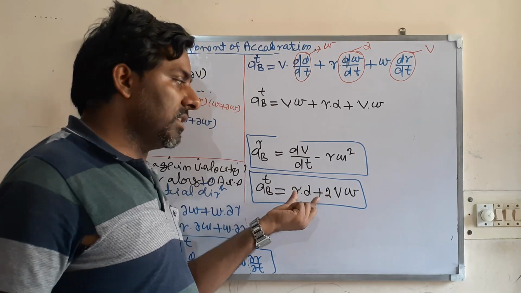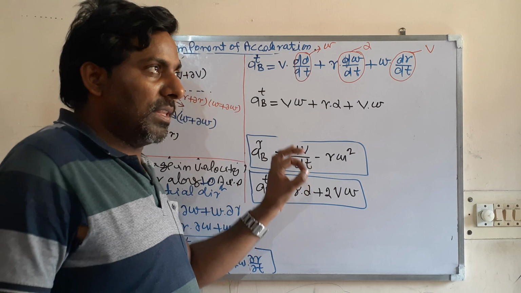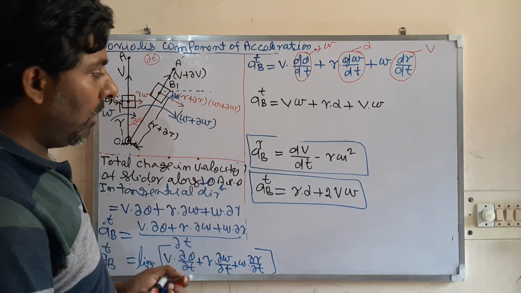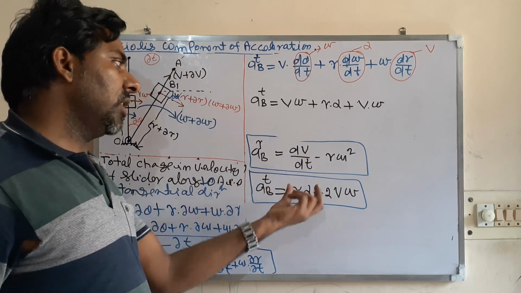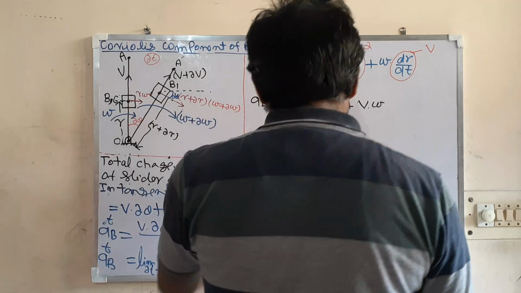This is radial, this is tangential. This is complete. Nothing I have left. This is all. So a lot of numericals are asked directly on this. So both these equations are very important. These are the absolute.